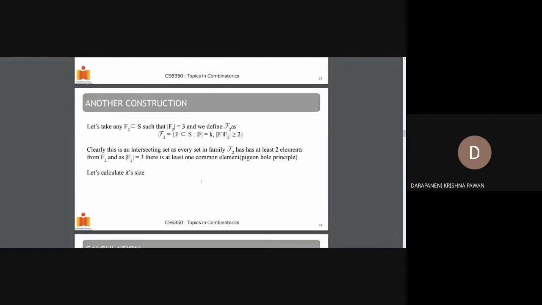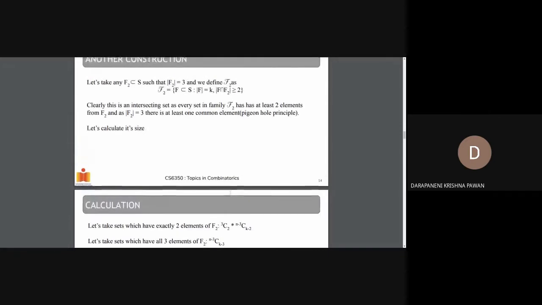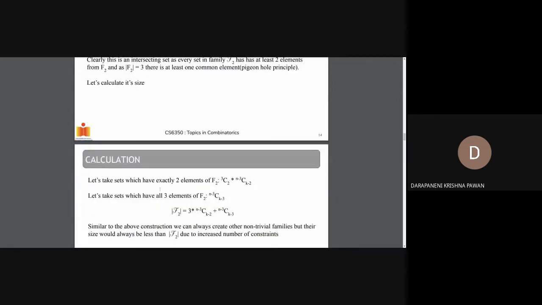So we can divide this into two cases. One is F intersection F2 equal to 2 and the other is F intersection F2 equal to 3. For the two elements case, we can choose two elements from the three elements of F2 in 3 choose 2 ways, multiplied by the remaining k minus 2 elements, which we can choose from n minus 3 elements in n minus 3 choose k minus 2 ways. Now let's take sets which have all three elements of F2.